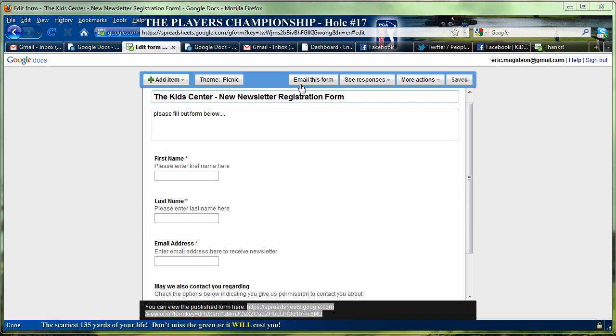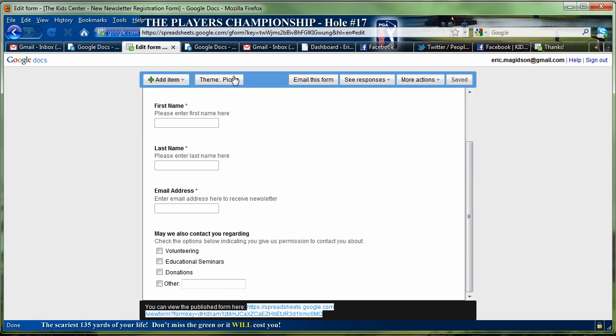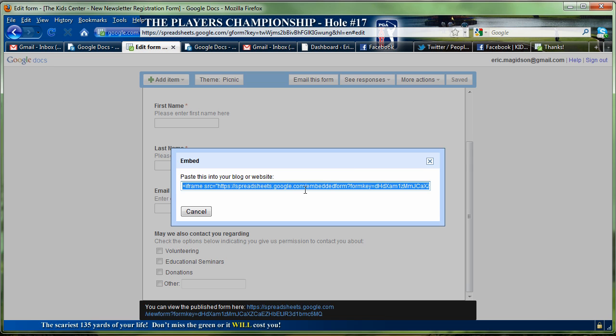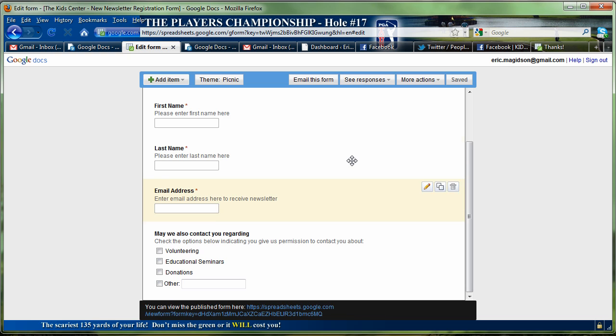Actually, before I do that, let's just look at the other things we need to complete for the form. So once we're done and we've applied a theme, the picnic theme, we can email this form. If you already have a list of people, you can email the URL to the form, which is great. We'll look at see responses after I fill out a couple of these. I can embed this, which means I can copy this code and embed it into the Kids Center site as well. It's really easy to do. I can show you that in another video because I'm only limited to 10 minutes on my videos currently.